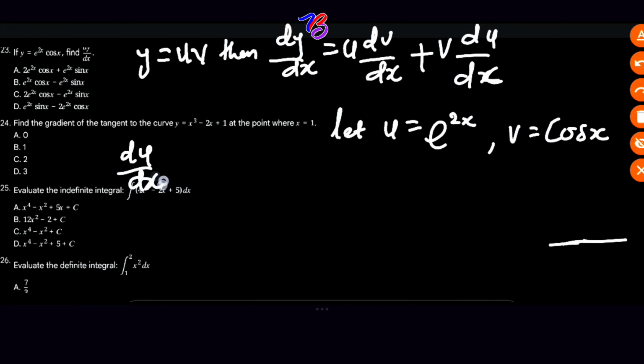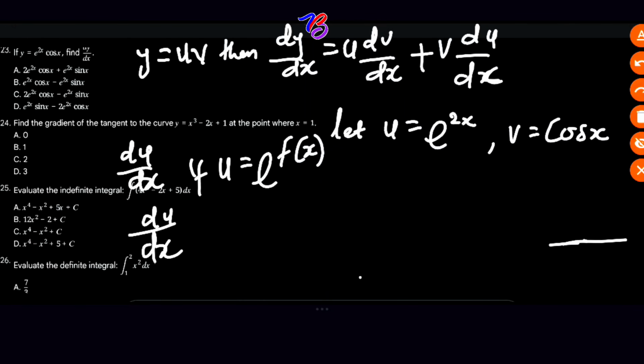Du over dx using the chain rule. If u is equal to exponential f of x, du over dx will now equal what? Exponential f of x times f prime of x.